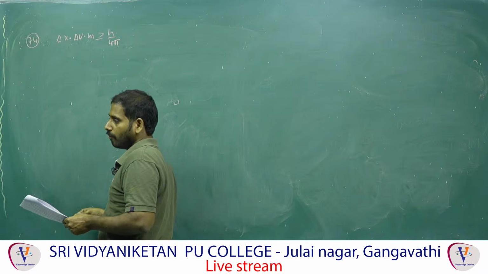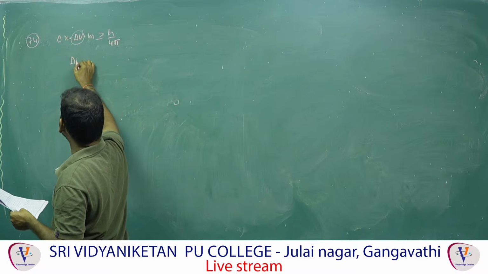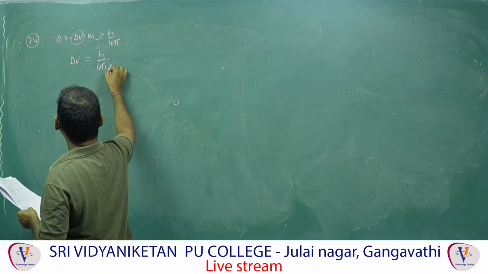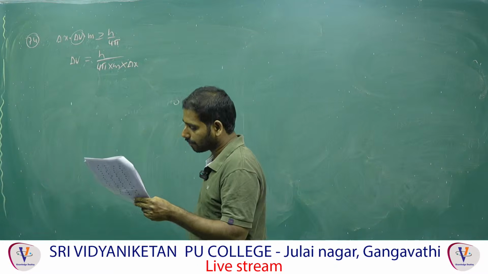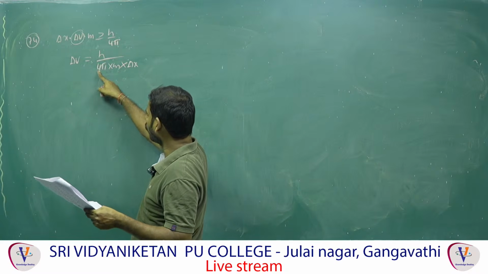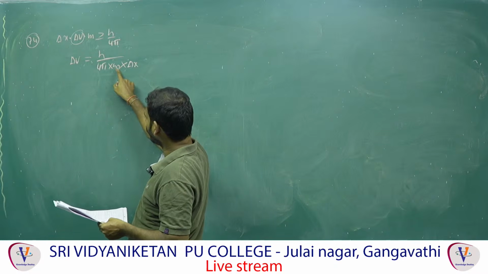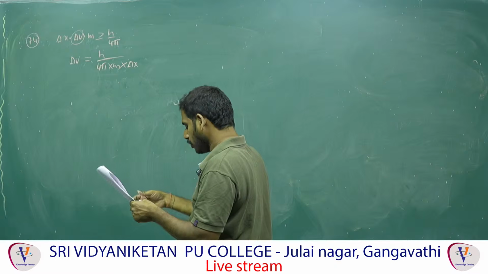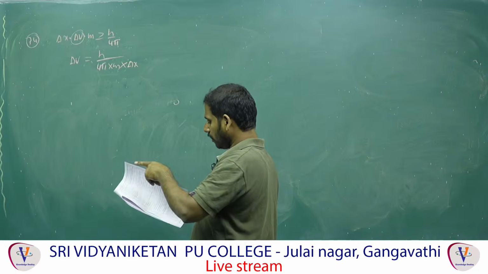This is the uncertainty principle. They are asking for the uncertainty in velocity. Delta v on this side, the rest on that side, equal to h by 4 pi into m into delta x. The h value is already given, 6.62 into 10 power minus 34, and pi is 3.14. m is the mass of the electron, already provided, 9.1 into 10 power minus 31. Then delta x, the uncertainty in position, is 10 power minus 12. Then substitute and do the calculation. We get 5.88 into 10 power 7.